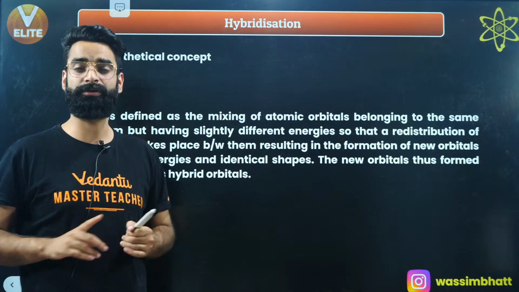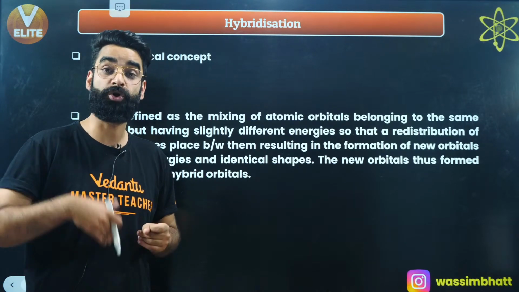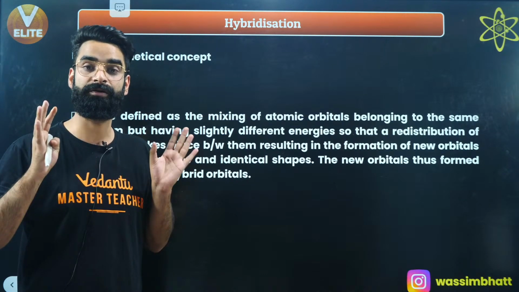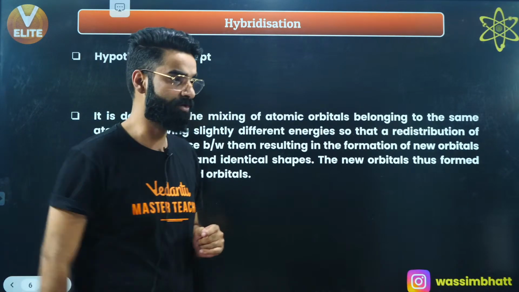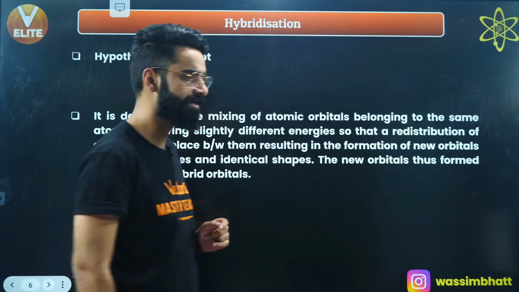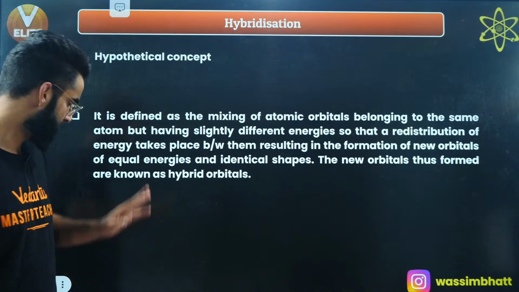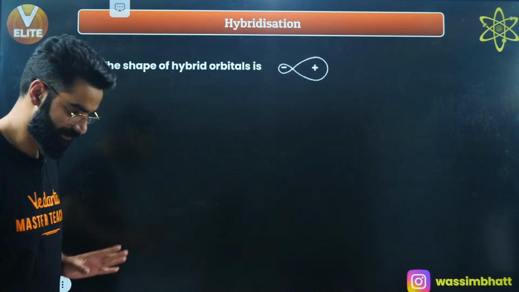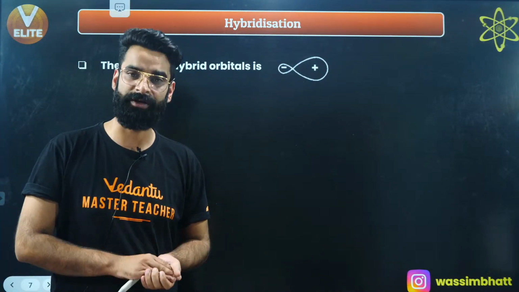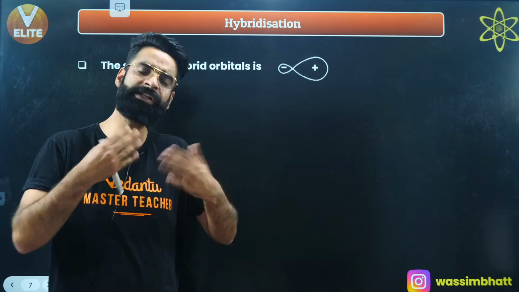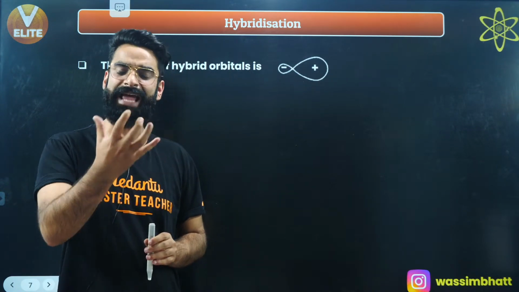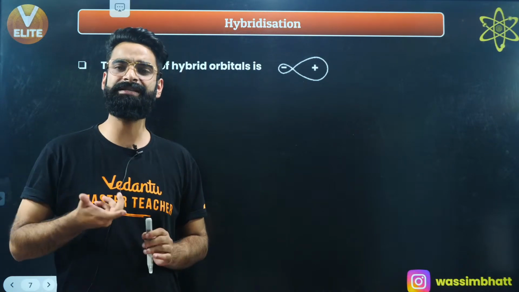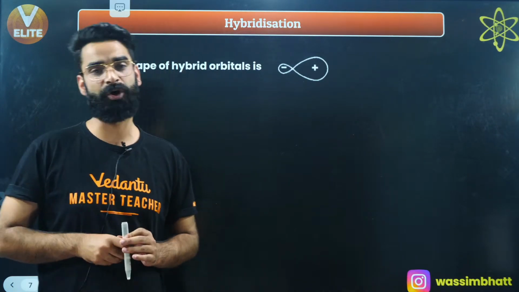Those new orbitals formed by the intermixing of atomic orbitals of a particular atom are called hybrid orbitals. What that means, you'll get the idea in some time. See guys, in the atom there are basically atomic orbitals. During bond formation, first the atomic orbitals of the atom are going to intermix, and when they intermix, they lead to the formation of hybrid orbitals.